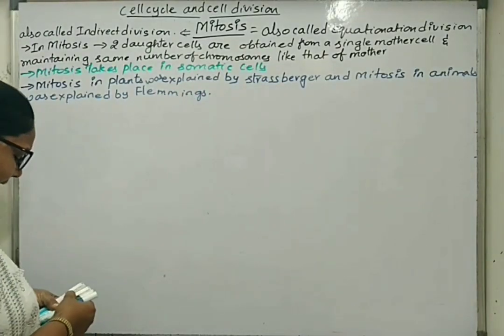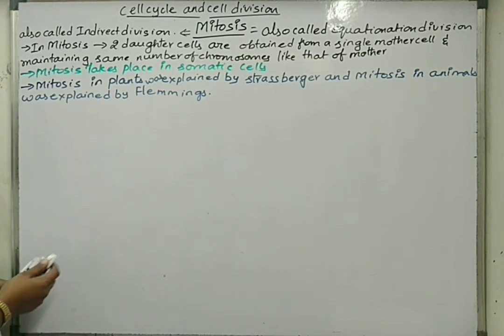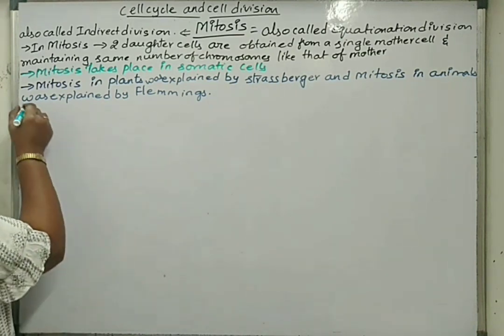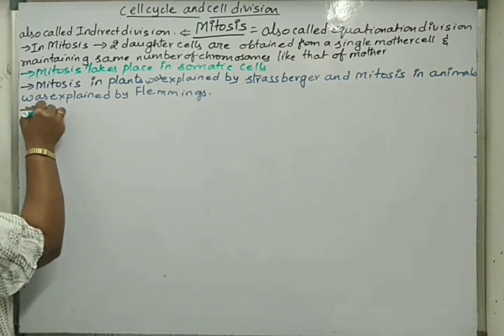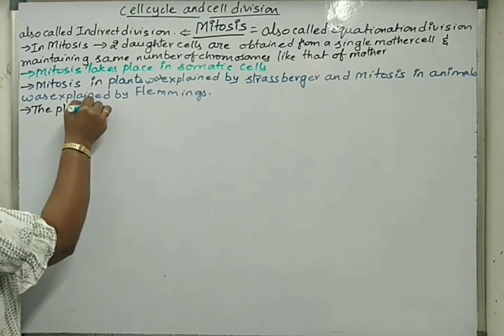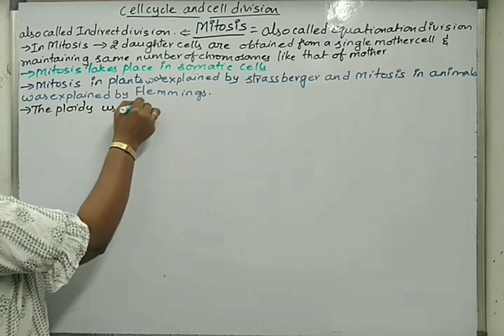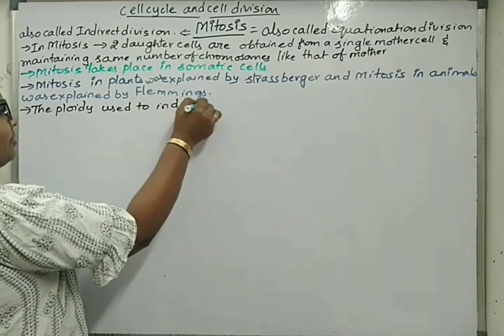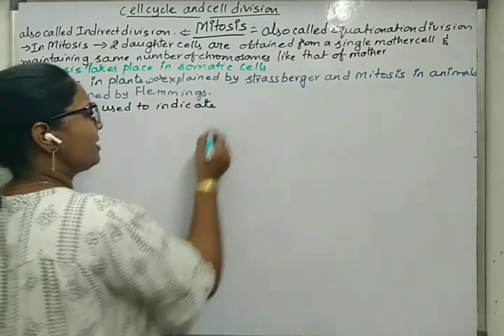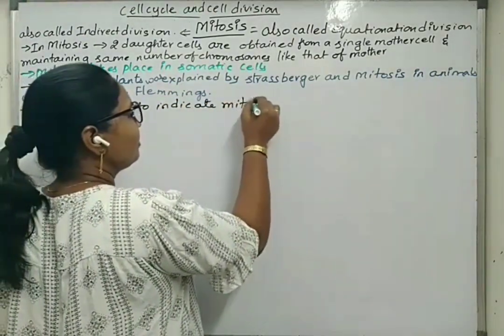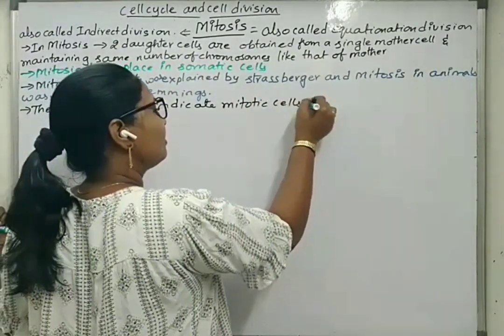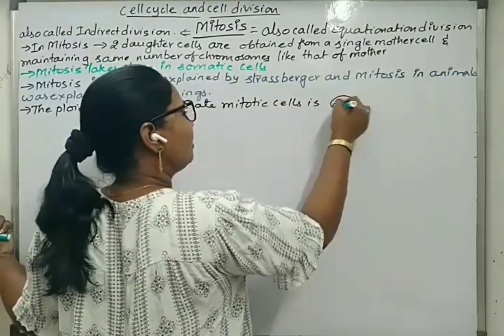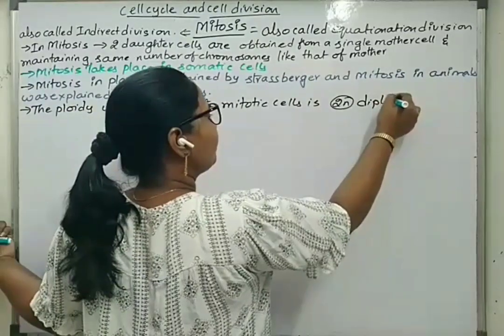So the ploidy that is indicated for mitotic cells is diploid. The ploidy used to indicate mitotic cells, that we call diploid.